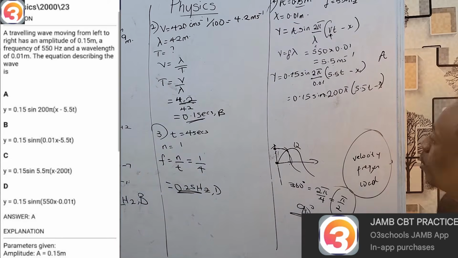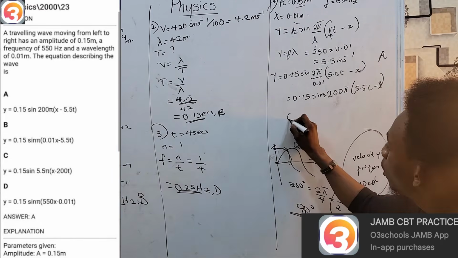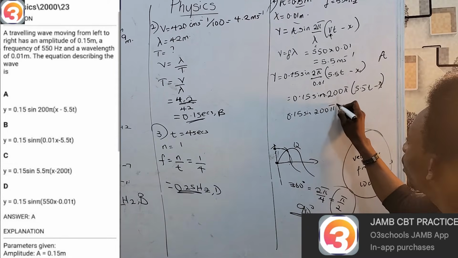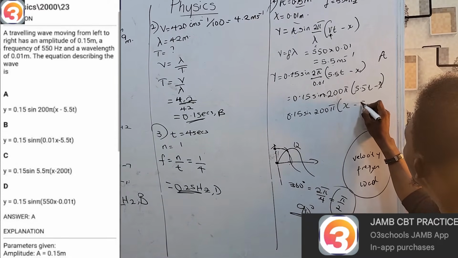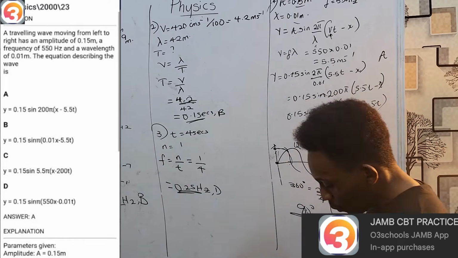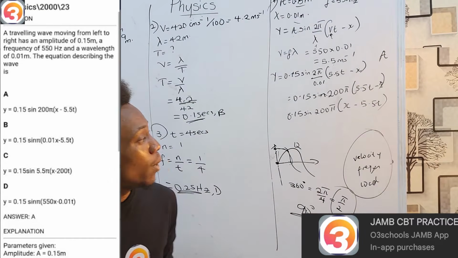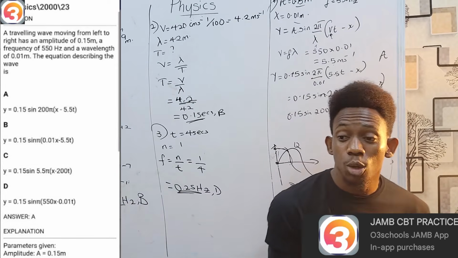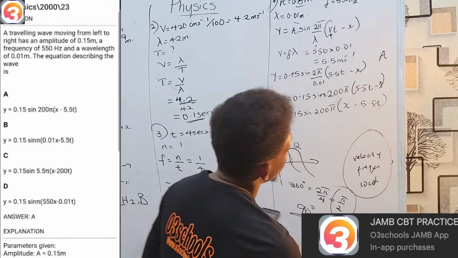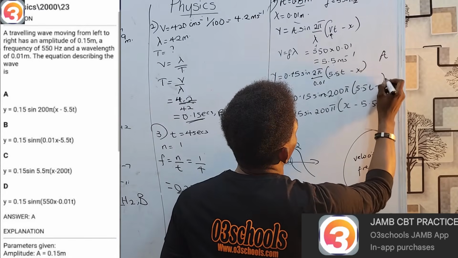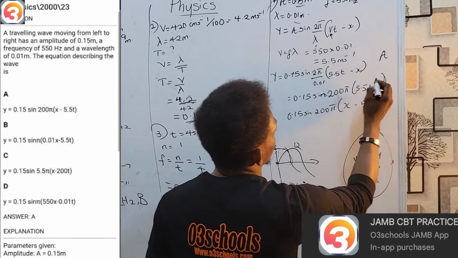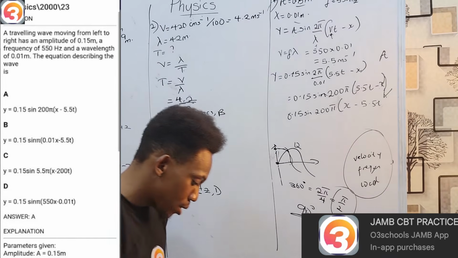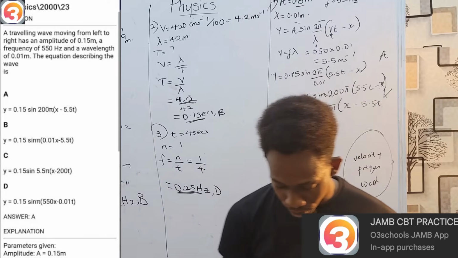If you look at option A, there's a small difference. Option A is actually 0.15 sine 200 pi into (x minus 5.5t). Now, if you recall, I told you the big difference we care about, we don't actually mind whether x comes first or the t comes first, even if it's plus, we're simply focusing on the numbers inside. So, this is my answer. Is that okay? The steps are very simple.